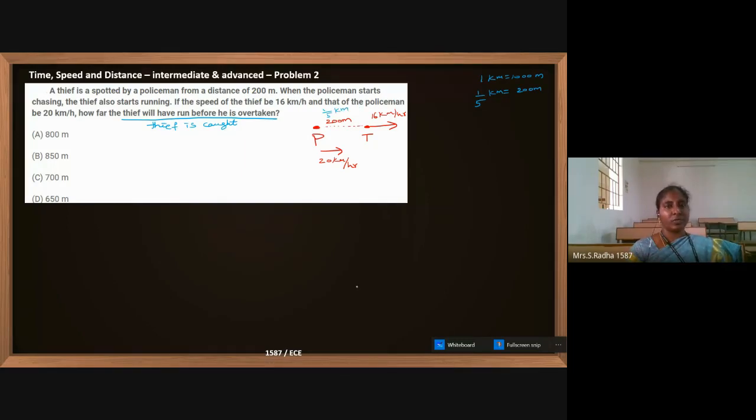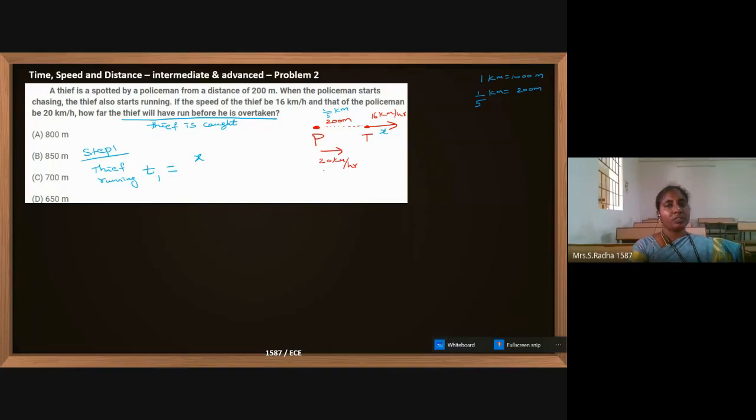The thief is ahead of the policeman. Okay, so we will just take step 1. The thief is running for a time t1, and he is running a distance x. We will assume he is running a distance x.